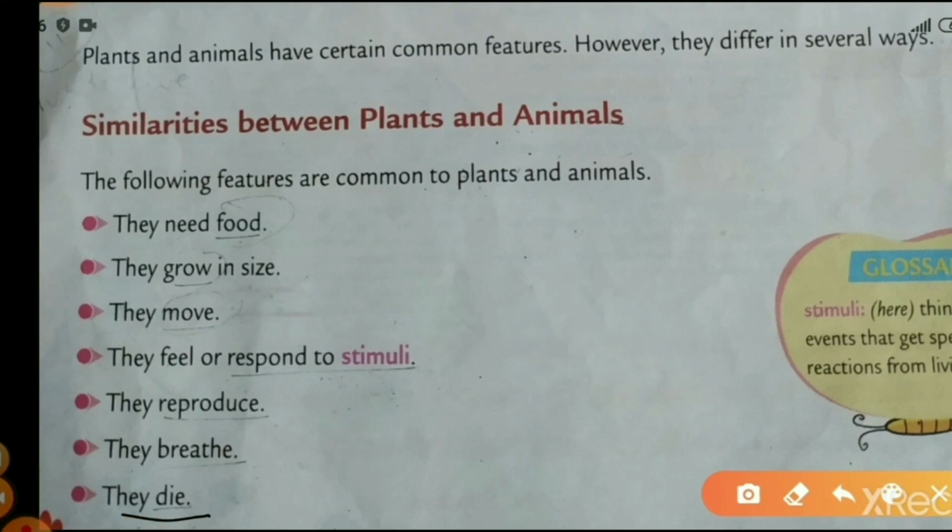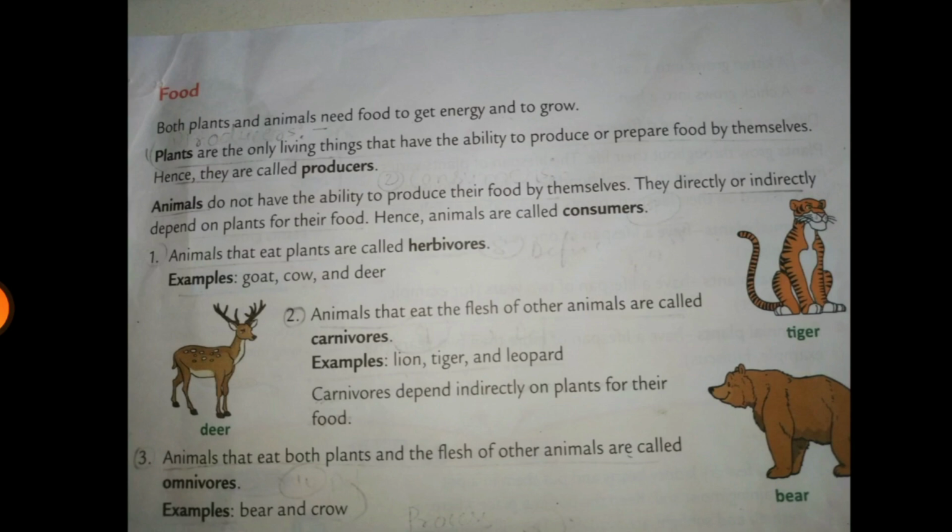Next similarity is they both die. So after a particular time plants and animals both die. एक particular time के बाद दोनों की death. Now we're going to discuss the similarities in detail and also we'll discuss the differences as well. So we all know that both plants and animals need food to get energy and for their growth and development. So this is the similarity that they both need food.